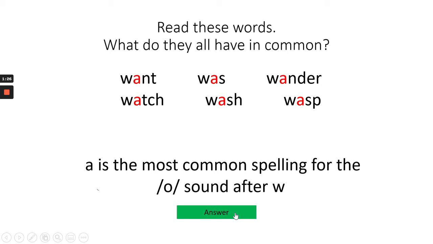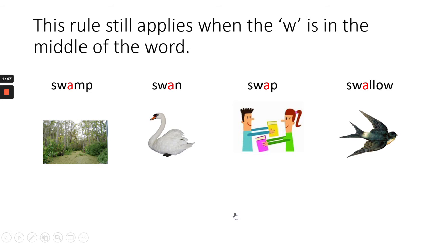Want, was, wander, watch, wash, wasp. Even though they all say W and then an O sound, it is an A spelling. So we need to remember that after the W, when there is an O sound, we must spell it with an A. And that doesn't matter whether it's the beginning of the word or the middle of the word.